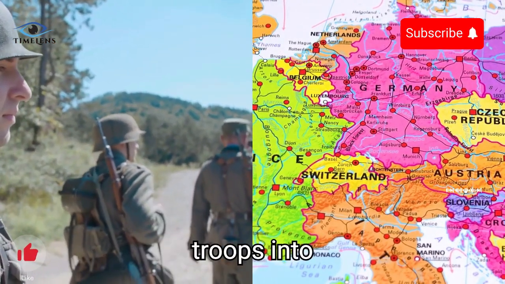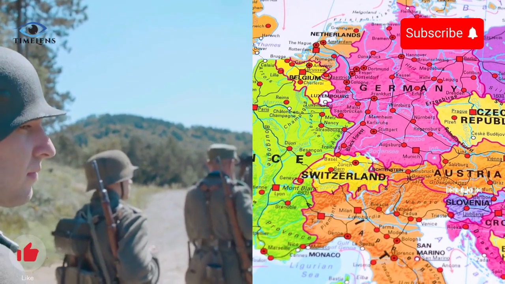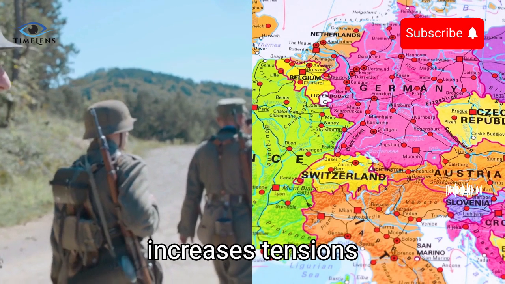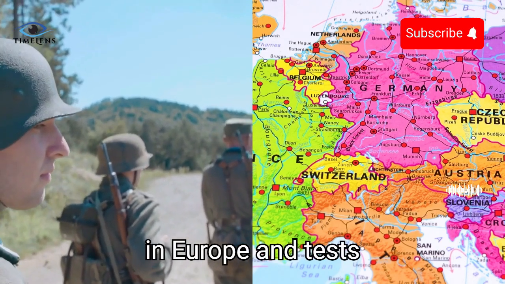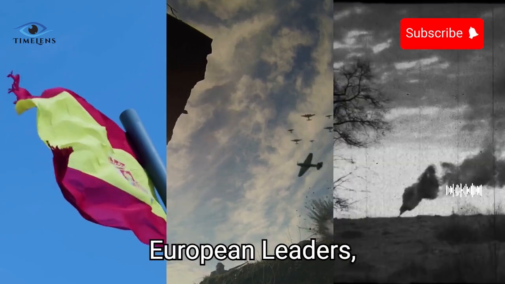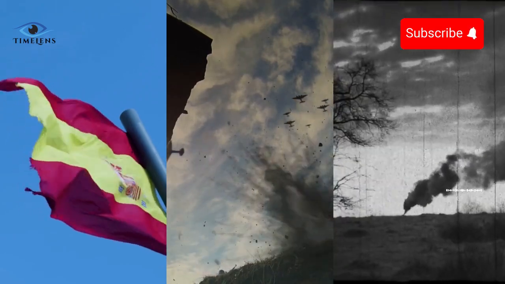March 1936, Germany remilitarizes the Rhineland. Hitler sends German troops into the Rhineland region, violating the Treaty of Versailles. This bold move increases tensions in Europe and tests the resolve of France and Britain. Adolf Hitler and European leaders.